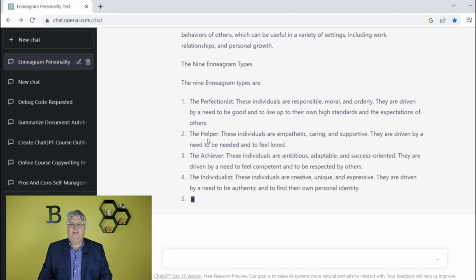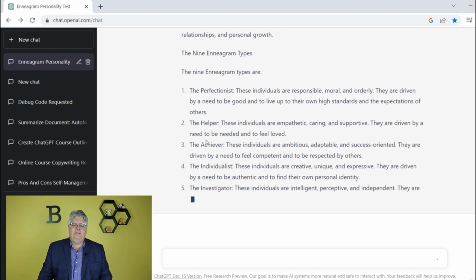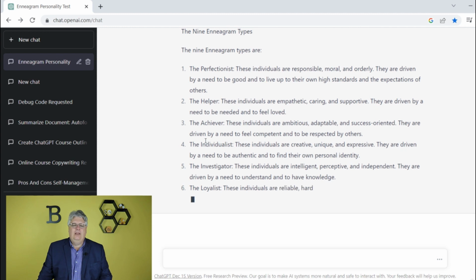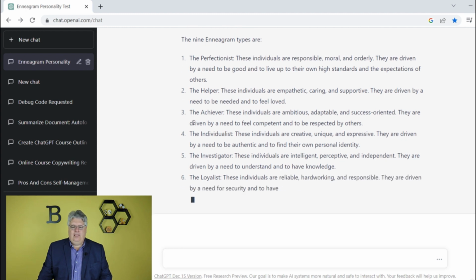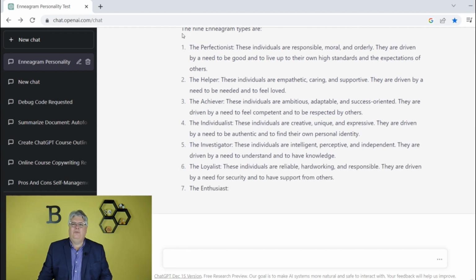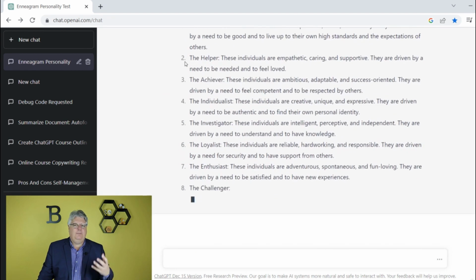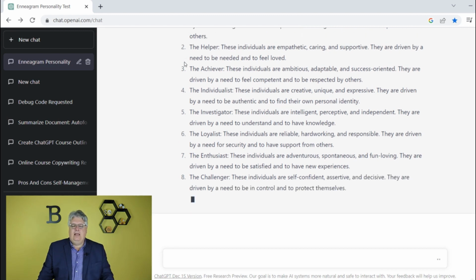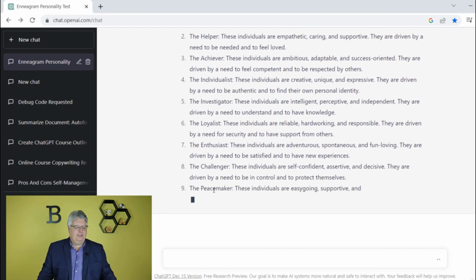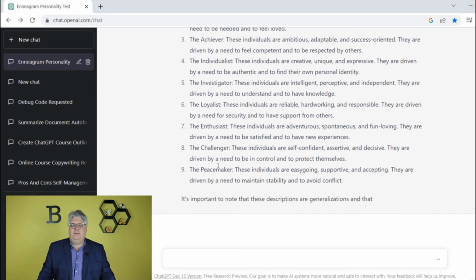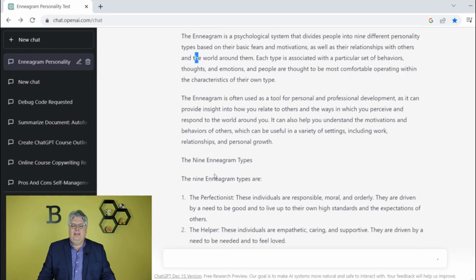In fact, as we get into the blog thing later, you can even use it to help with titling and those types of things too. So we'll do that here in a moment as this keeps going through. But the main idea is using these tips to generate more content, more things that you want to learn. And this is a pretty good long blog post. It was a little bit longer than I wanted it to be.